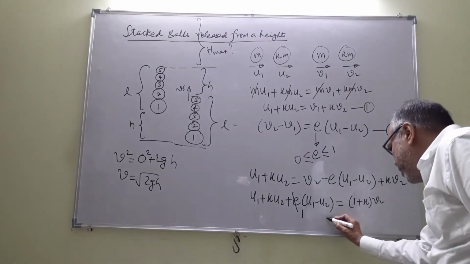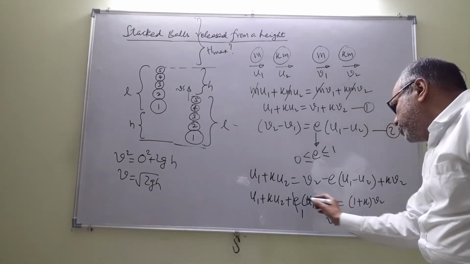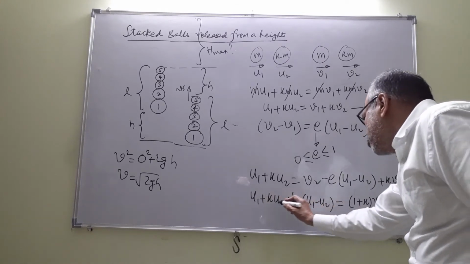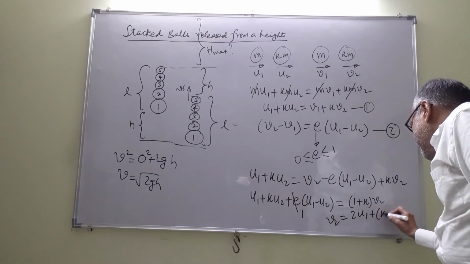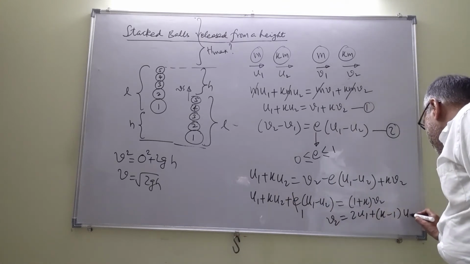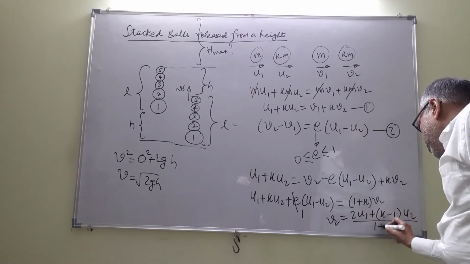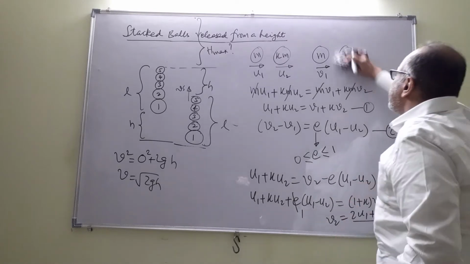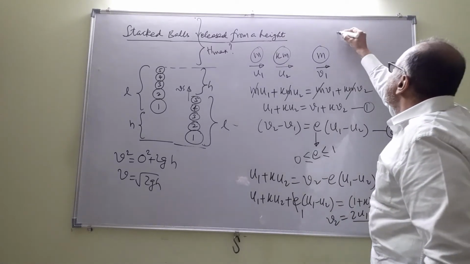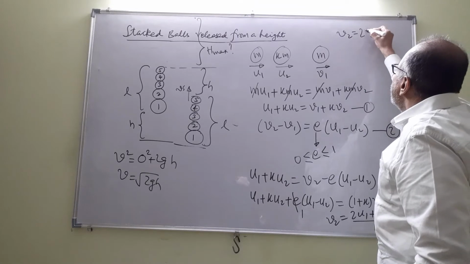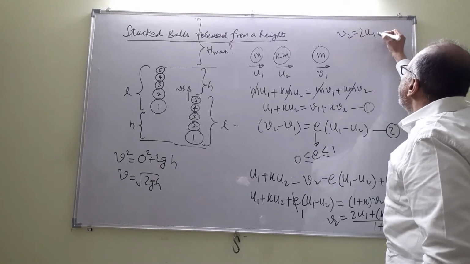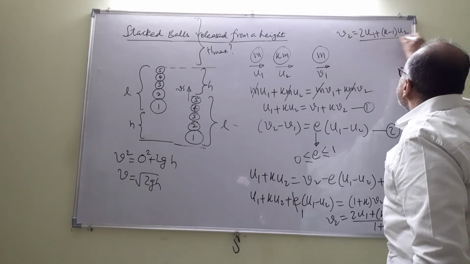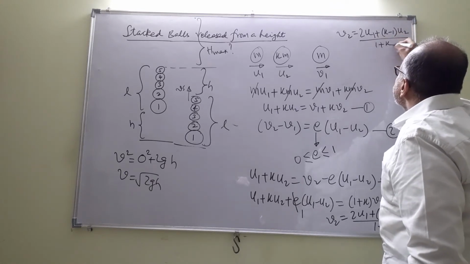So from this we can get v2 is equal to, if you club this u1 and u1 will be 2u1, and here you will have k minus 1 into u2 by 1 plus k. I will write that result here. v2 is equal to 2u1 plus k minus 1 into u2 by 1 plus k.